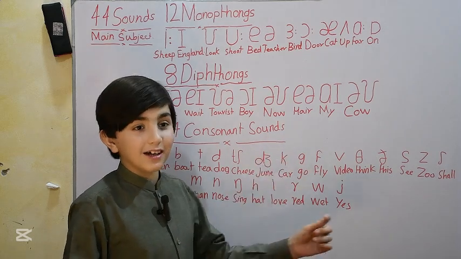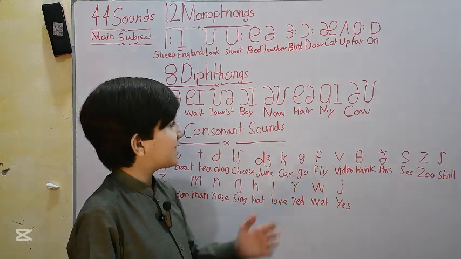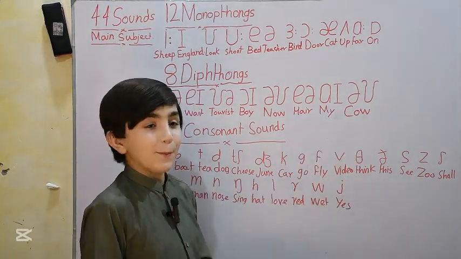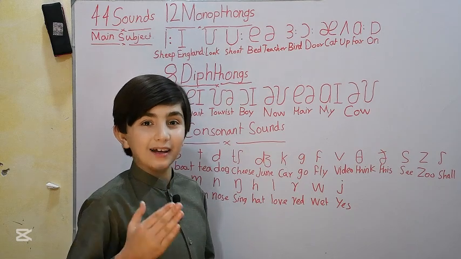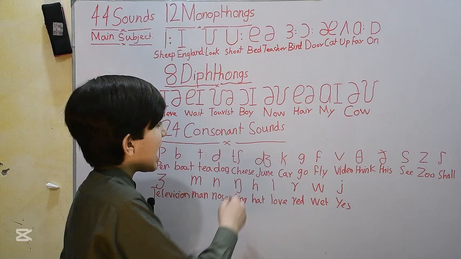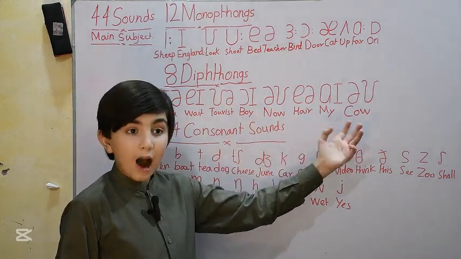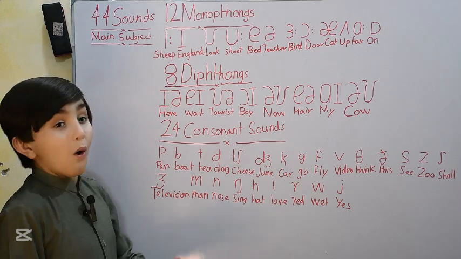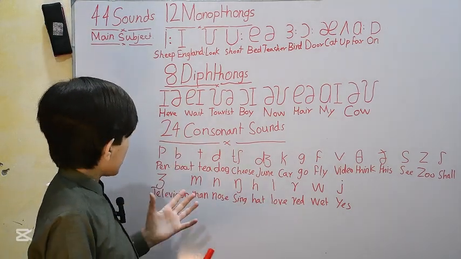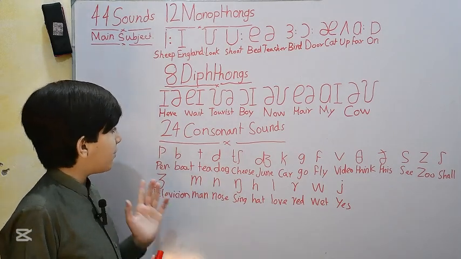The next vowel sound is i, as in the word my. My. The next vowel sound is ow, like this one, as in the word cow. Cow. Okay, your concept is clear with the 8 diphthongs. Let's jump to the consonants. 21 consonants. Remember it.